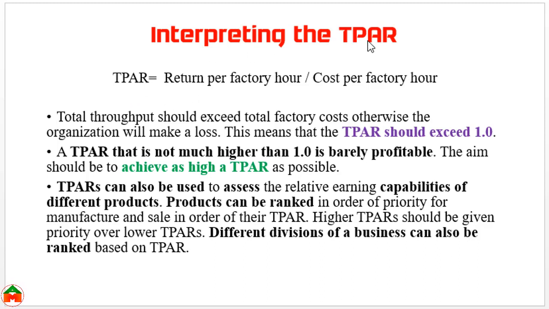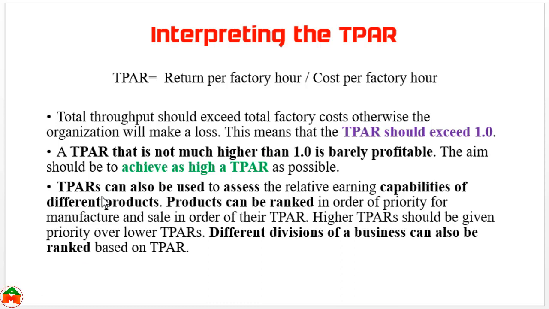What does this throughput accounting ratio indicate? We can see total throughput should exceed total factory cost, otherwise the organization will make a loss. The throughput accounting ratio should exceed 1. A throughput accounting ratio that is not much bigger than 1 is barely profitable. The aim should be to achieve as high a throughput accounting ratio as possible.